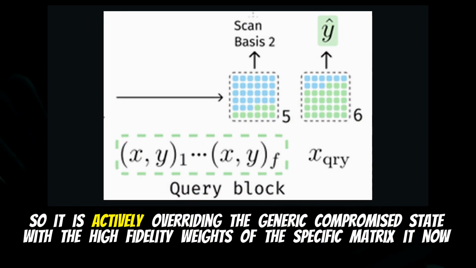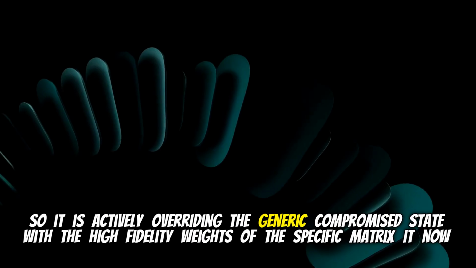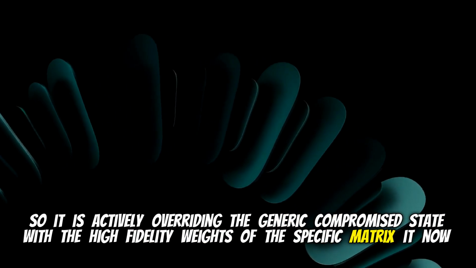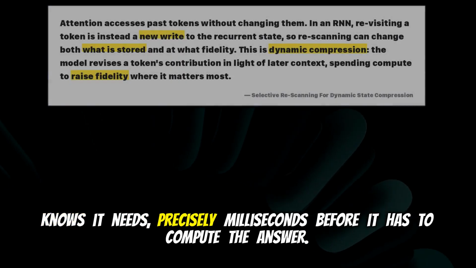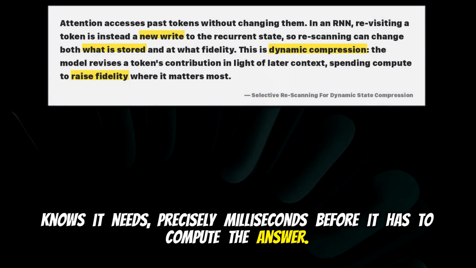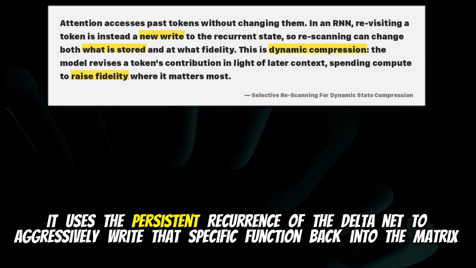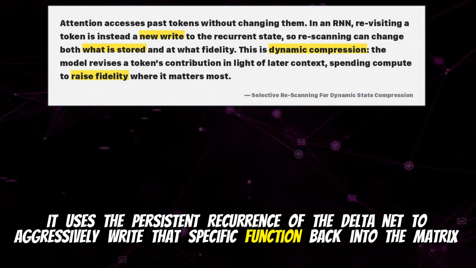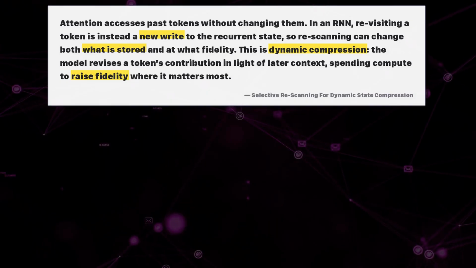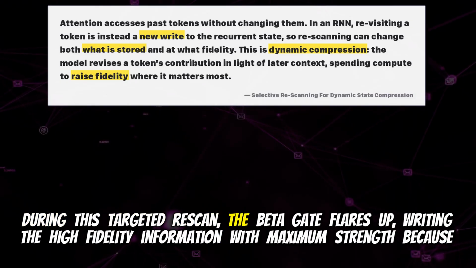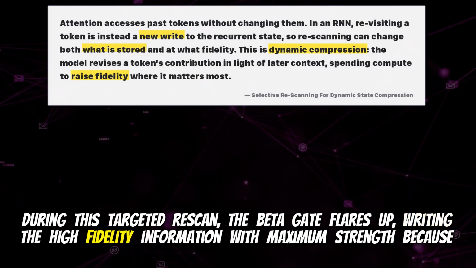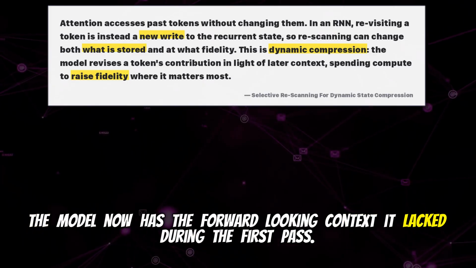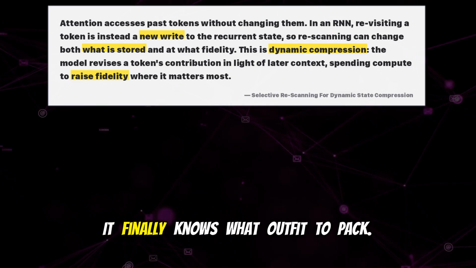So it is actively overwriting the generic compromised state with the high-fidelity weights of the specific matrix it now knows it needs, precisely milliseconds before it has to compute the answer. Yes. It uses the persistent recurrence of the DeltaNet to aggressively write that specific function back into the matrix-valued state. Oh, wow. During this targeted rescan, the beta gate flares up, writing the high-fidelity information with maximum strength because the model now has the forward-looking context it lacked during the first pass. It finally knows what outfit to pack.